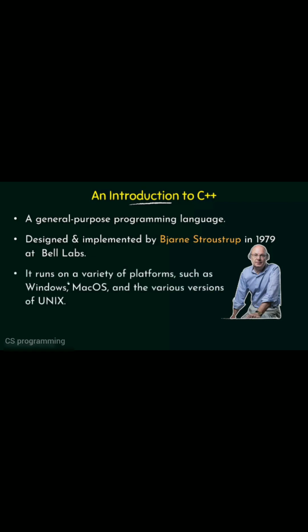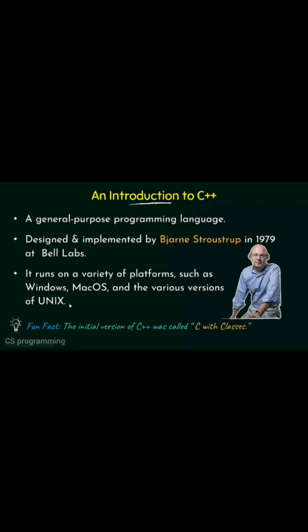Now C++ runs on a variety of platforms such as Windows, Mac OS and the various versions of Unix. So we see that C++ is supported on most of the major platforms that we have like Windows, Mac and Unix. So we can use it for a wide variety of applications for writing different softwares that can be used in different domains. Okay. Now, this is just a basic introduction to C++, so we see that it is a general purpose programming language and we see who is the scientist who designed and implemented it.